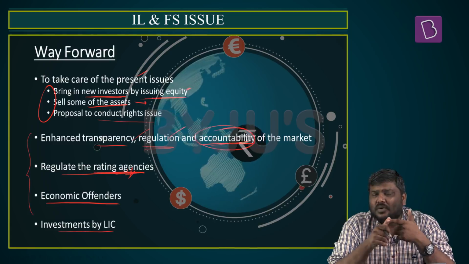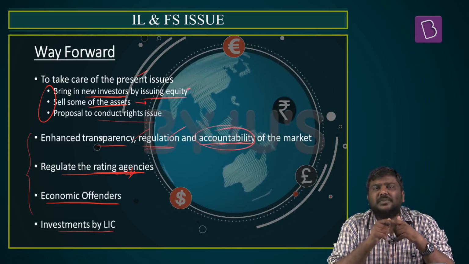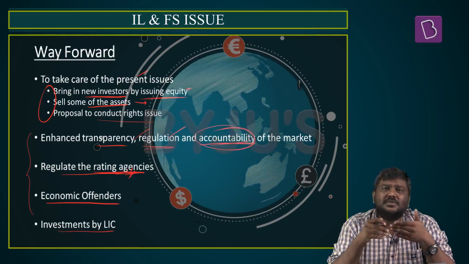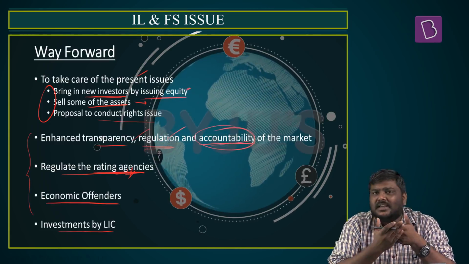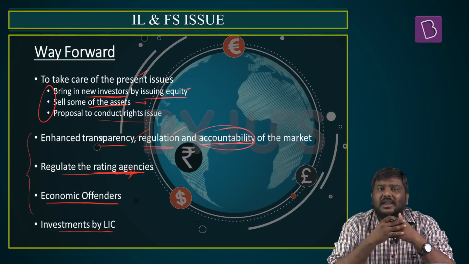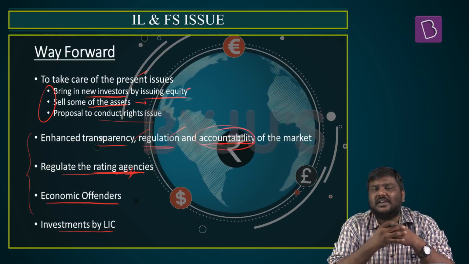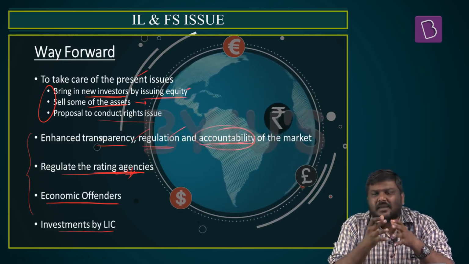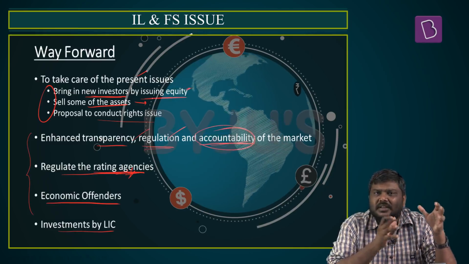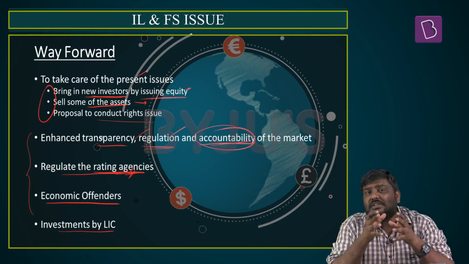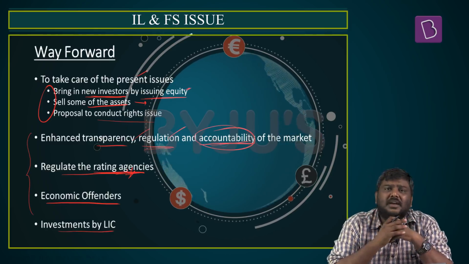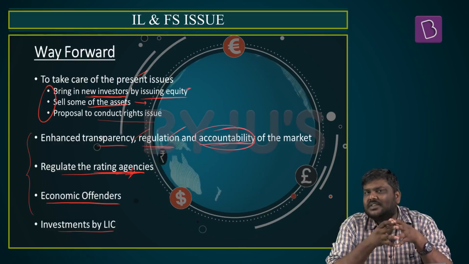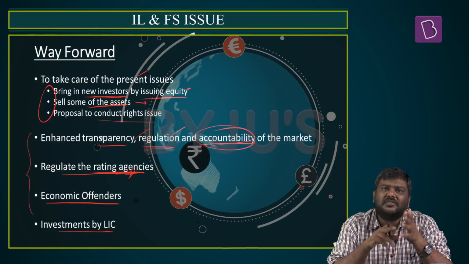Now, IDBI is already a very weak bank. What if this particular company or the bank undergoes bankruptcy? The investor's investment will take a hit. But the LIC has not invested out of its own pocket. LIC has invested from the money which is collected from the common man. The same thing has happened even in the case of the IL&FS. 25% of the IL&FS is owned by LIC. And now this particular company has taken a hit.